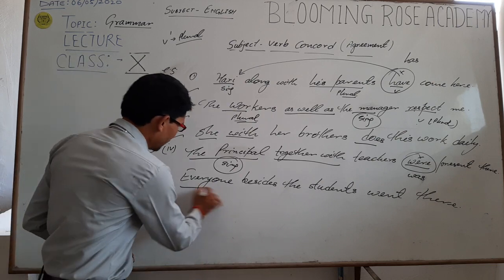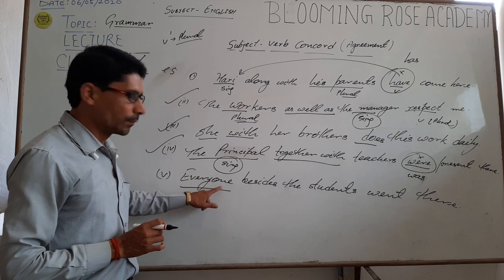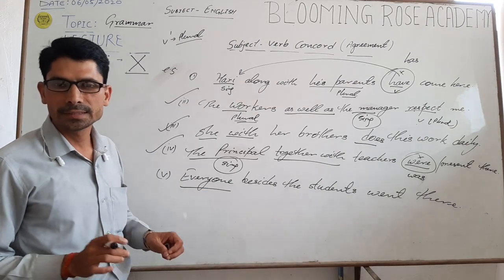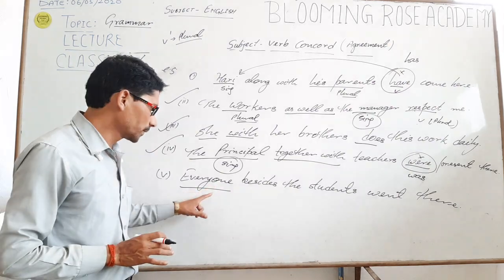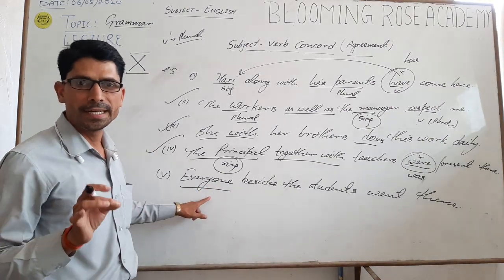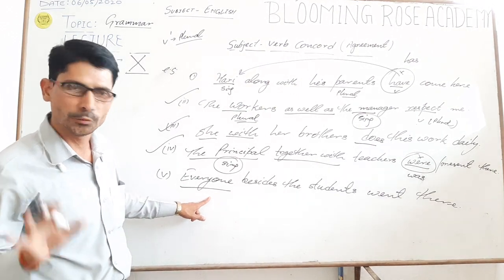"Everyone besides the students went there." Let me explain. Any word containing "one" or "body", like everyone, someone, everybody, somebody, nobody, anybody, such types are called indefinite pronouns, and all indefinite pronouns are always taken as a singular subject.